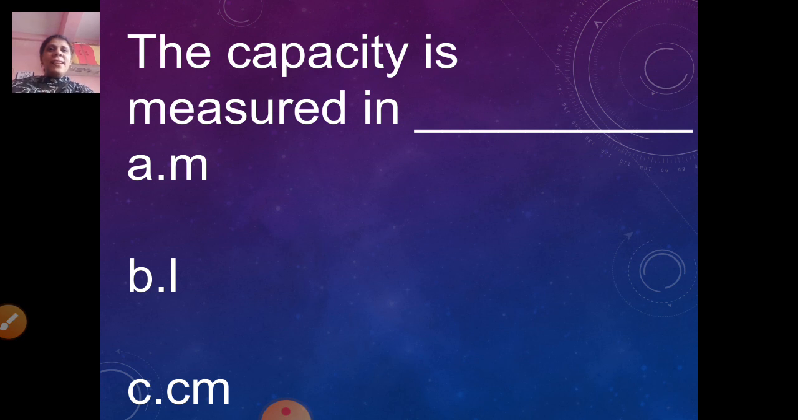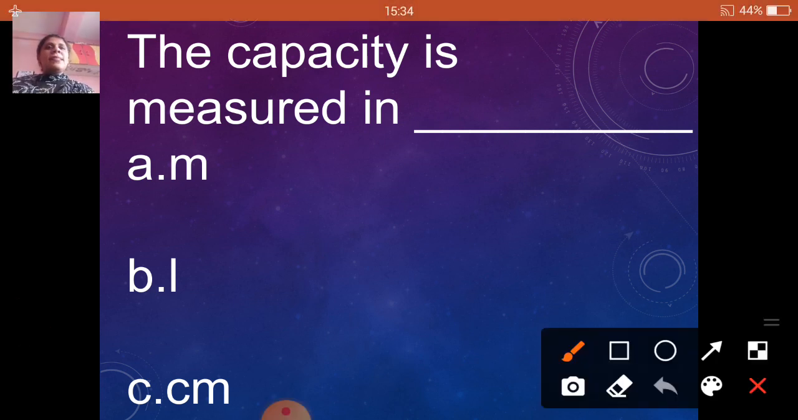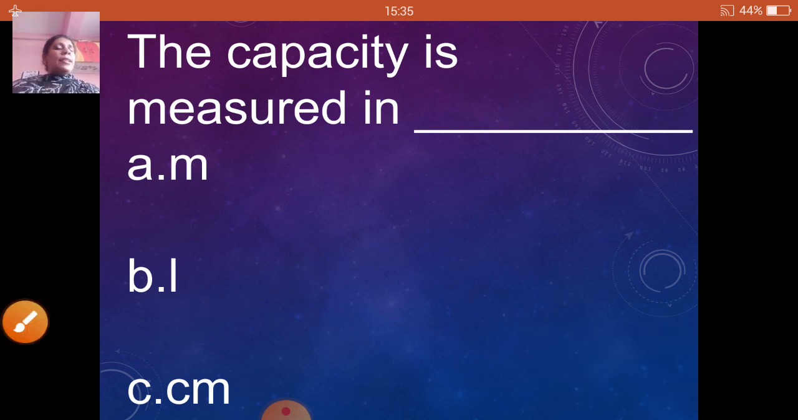Yes, tell me children. Do we measure the capacity in meter? No. Then what is the correct answer? The capacity is measured in liters. Correct. Repeat children. The capacity is measured in liters. For exams, this all will come in filling the blanks, maybe in true or false. You have to learn this very thoroughly.